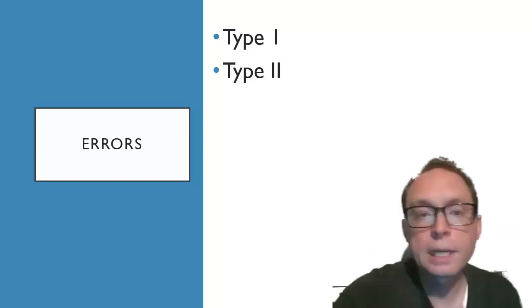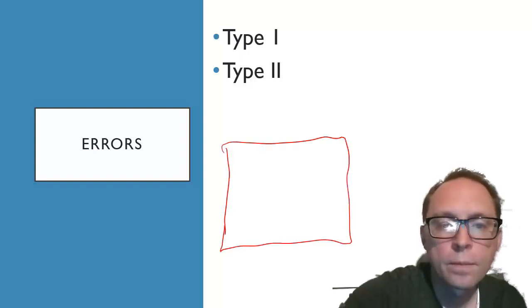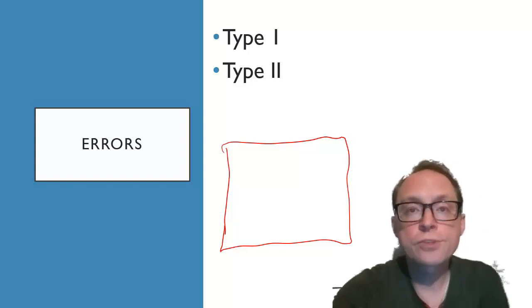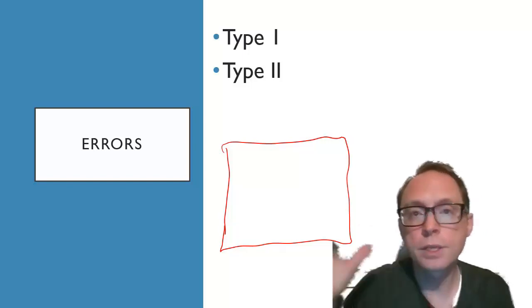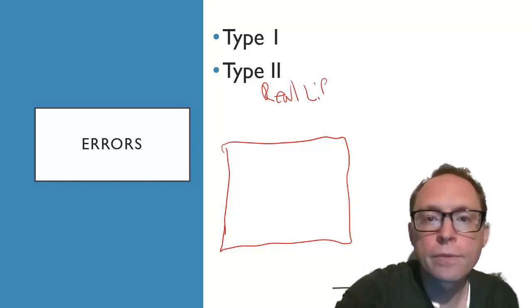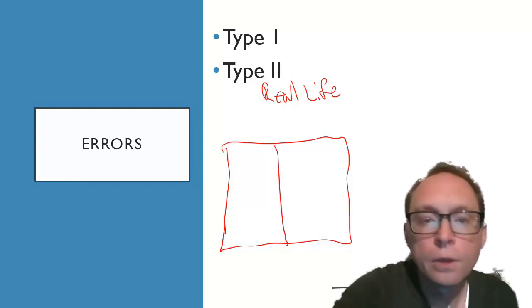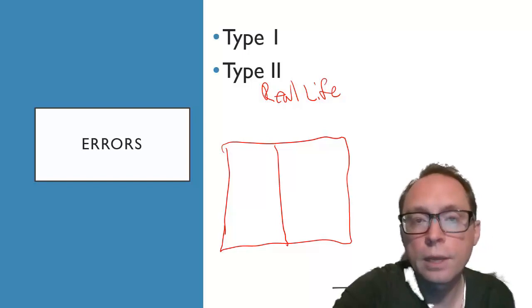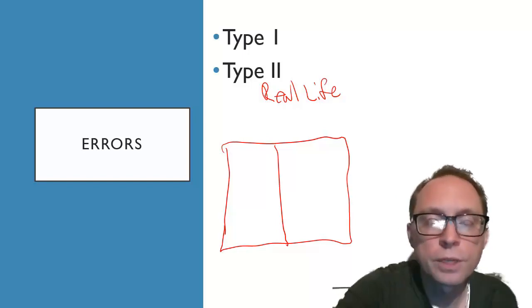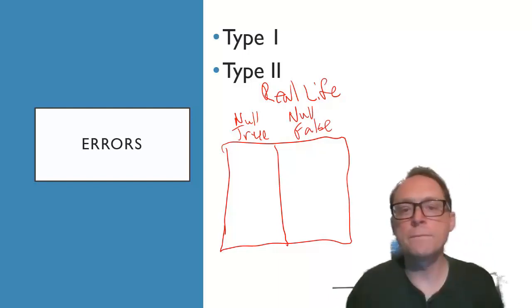Okay, type 1 versus type 2 error. So let's go ahead and make our box. In real life, we actually don't know if something actually is causing it or not causing it. So we have real life here. We do not know if a null hypothesis is true or a null hypothesis is false. So this would be null true versus null false.